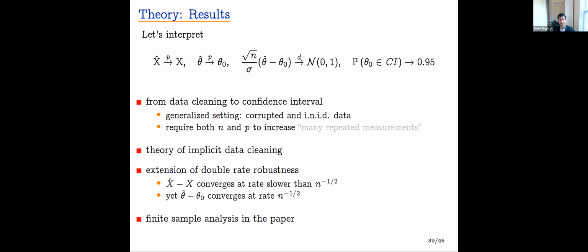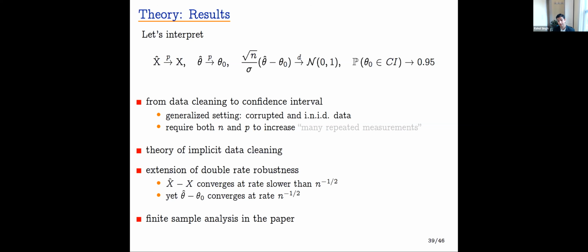En route to these results, we provide that theory of implicit data cleaning, that it's okay to clean the training covariates and to not clean the test covariates. In our main results, we provide that extension of double rate robustness we were looking for, whereby the rate of matrix completion is allowed to be slower than n to the minus a half, while the rate of causal inference is n to the minus a half. And in this way, it allows us to turn to the matrix completion literature in a general way.